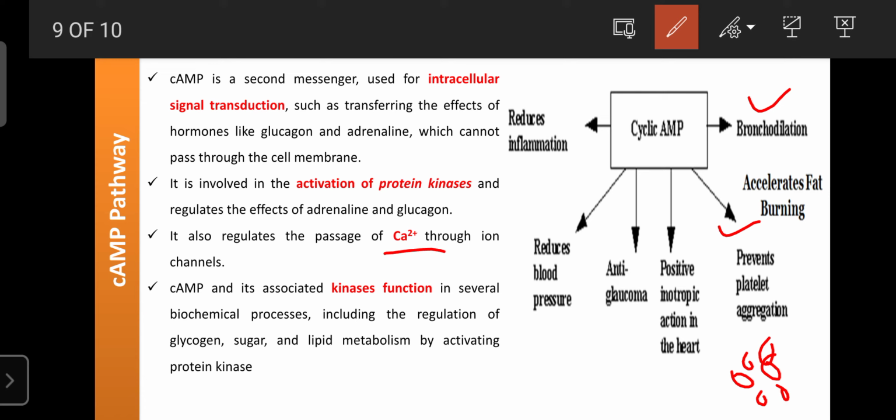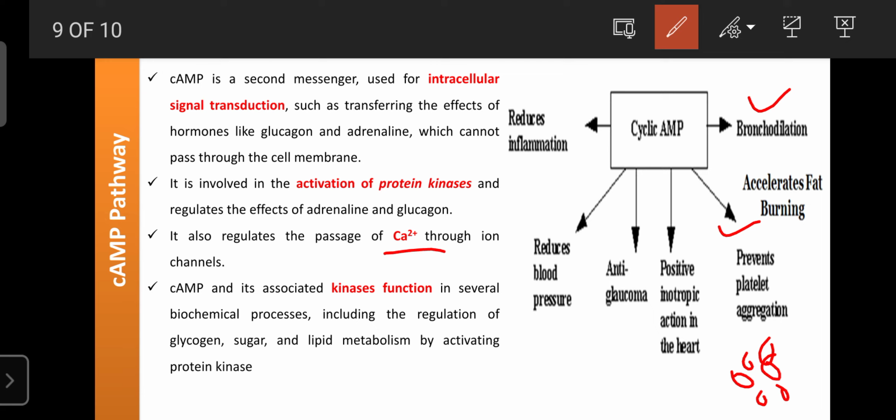Okay, as you already know, those people who are under stress are the ones suffering from blockage of blood vessels, and those who are healthy have more energy and more ATP. They are free from blood vessel blockage because they have more cyclic AMP, and that cyclic AMP can prevent platelet aggregation.